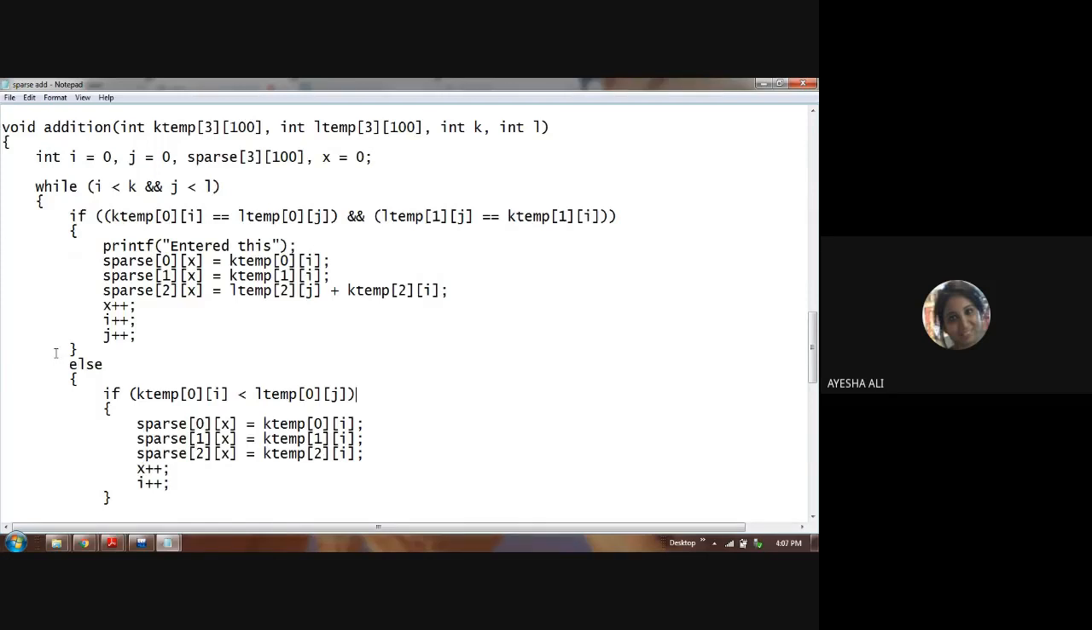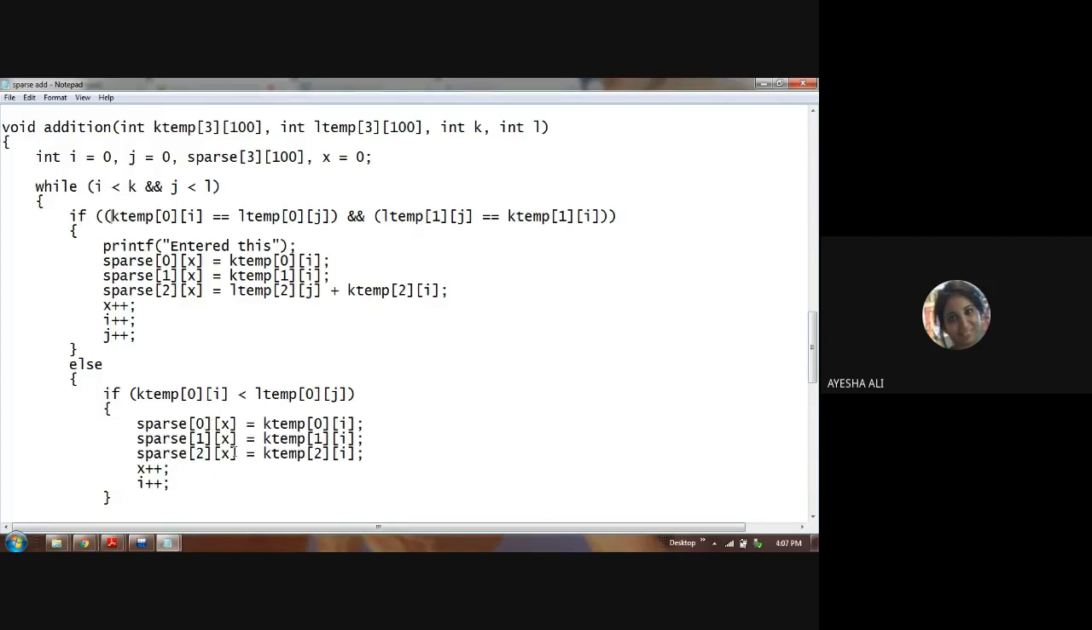But in the case where the two sparse matrices have equal values, when you're adding two numbers of a sparse matrix, it can happen that both of them have the same value. In that case, you just have to add both the values and put it in the resulting matrix. If the values are different, you put the smaller number in the resultant matrix. If they are the same, you add both of them and put the sum in the sparse resultant matrix.